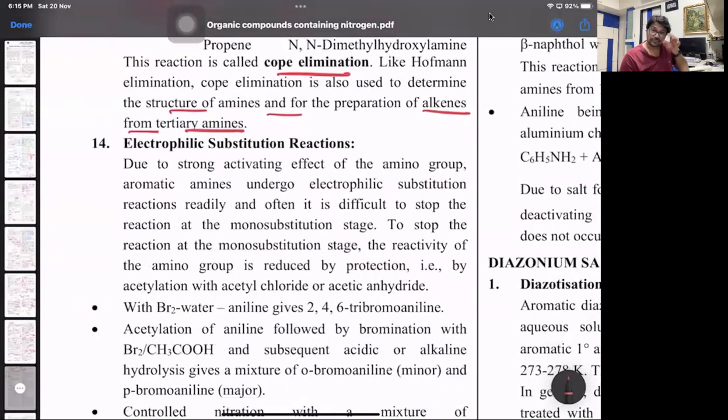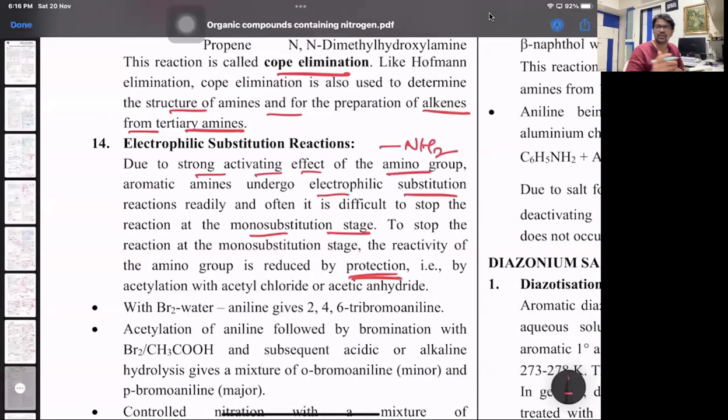Now going to the aromatic substitution part of benzene. Strong activating group, the amino. NH2 is an ortho para activating group. They undergo electrophilic substitution. However, the reactions are difficult to stop at the mono substitution state. Hence, to stop at the mono substitution state, the reactivity of amino group is reduced by protection.